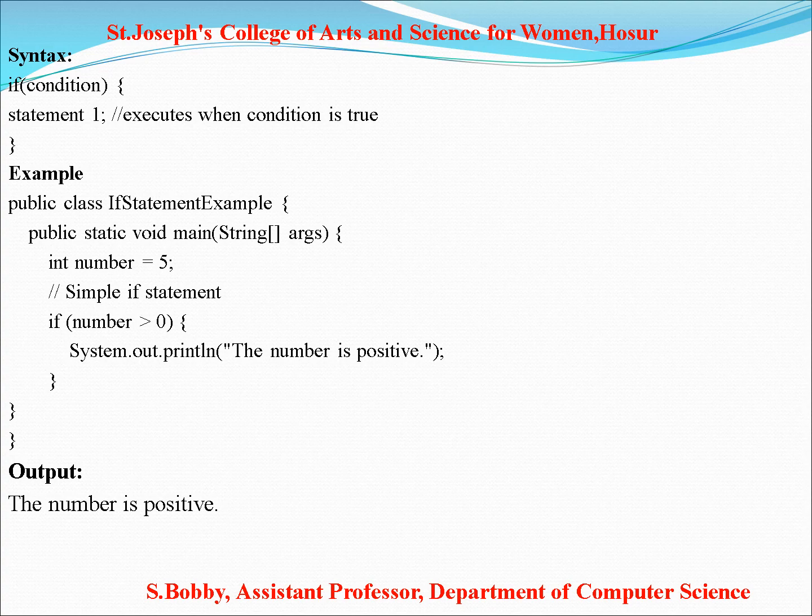Then here starts the simple if statement. If number greater than 0, open brace, then print the message with the print statement: the number is positive. Again close the brace. The output is: the number is positive, because we declared the variable number equal to 5. So the output of this program is the number is positive. This is the simple if.